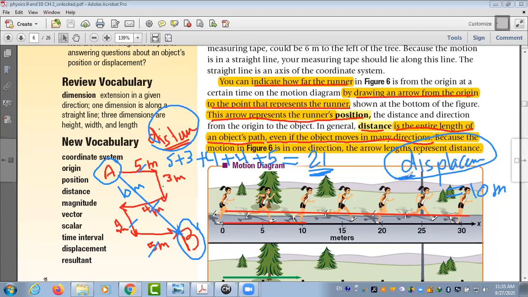I told you before, if you are sitting at your desk and you went to the board and moved to the door, you go out, then you come back sitting at the same desk, there is no change in your position, because the starting point and the ending point are the same. This is what we mean by displacement, a change in position.